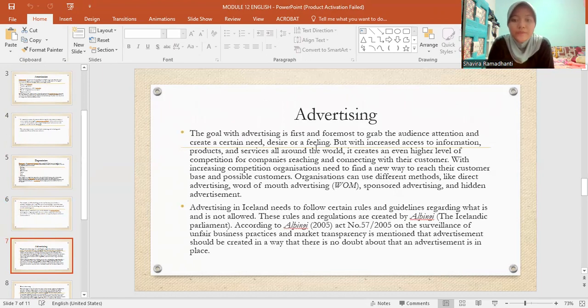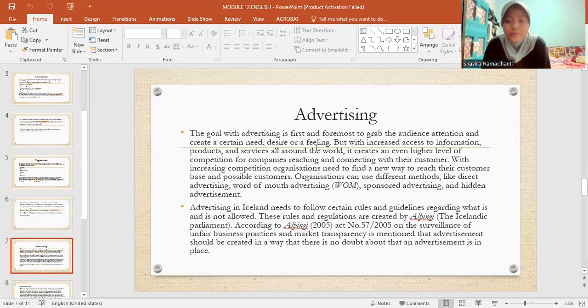Advertising. The goal with advertising is first and foremost to grab the audience's attention and create a certain need, desire, or feeling. But with increased access to information, products, and services all around the world, it creates an even higher level of competition for companies reaching and connecting with their customers. With increasing competition, organizations need to find new ways to reach their customer base and possible customers. Organizations can use different methods like direct advertising, word of mouth advertising, sponsored advertising, and hidden advertisement.